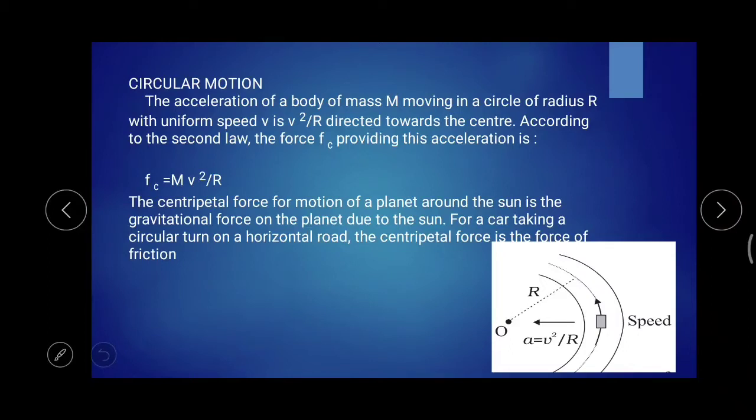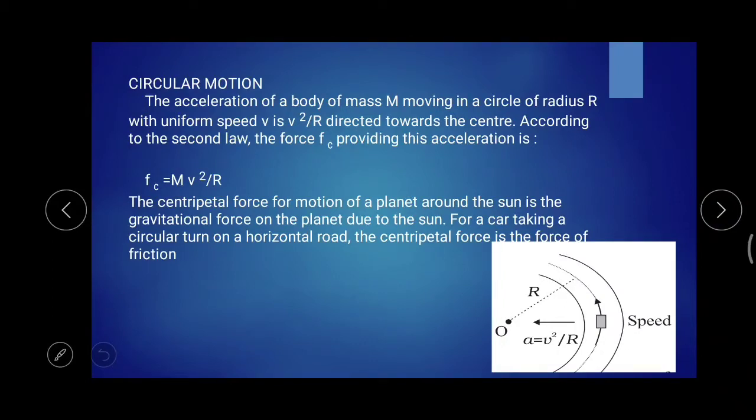The centripetal force acts towards the center of the circular path, and its value is equal to mv square by r, where m is the mass, v is the velocity and r is the radius of the path. And v square by r is the centripetal acceleration, which acts inwards, towards the center of the circular path.